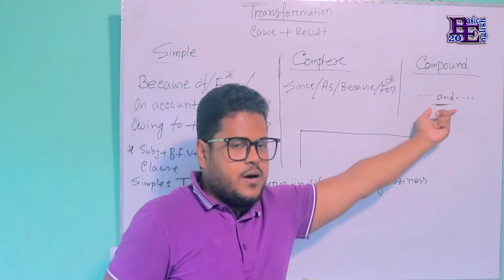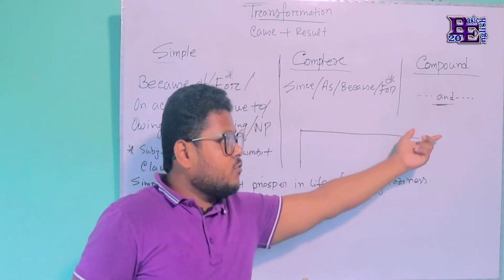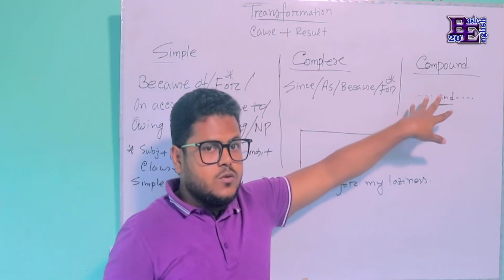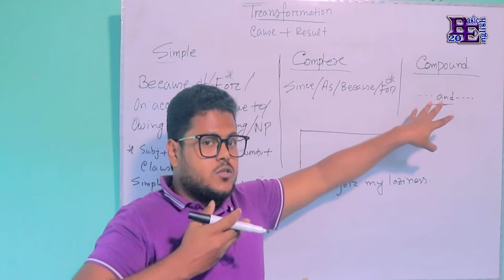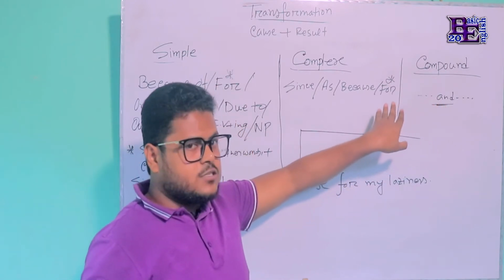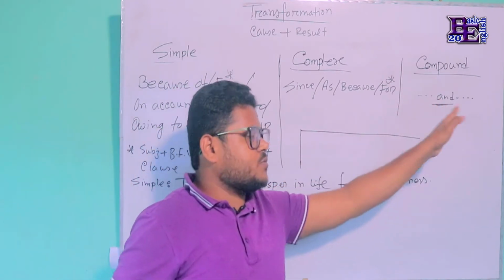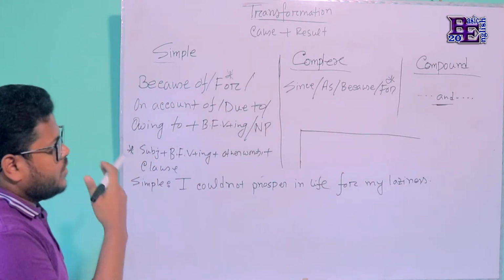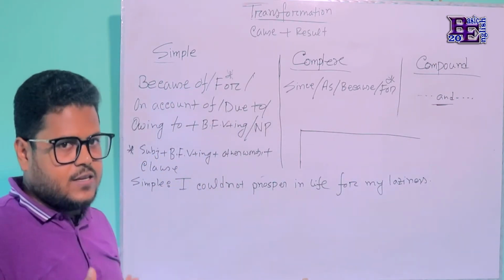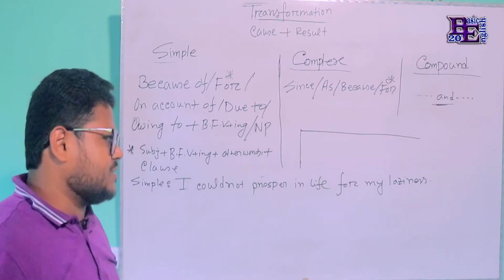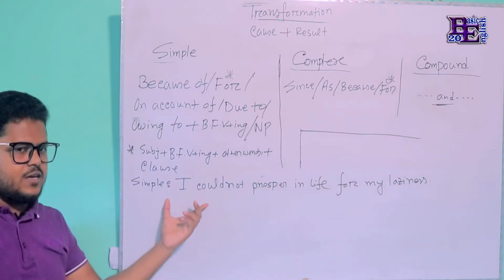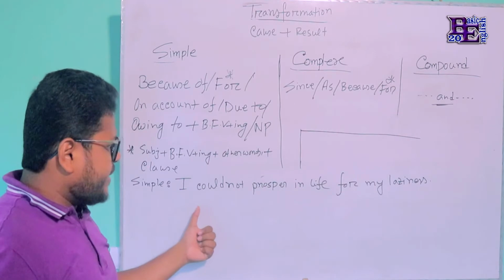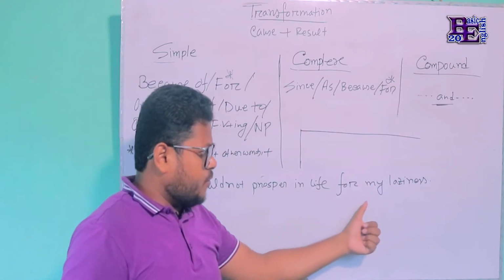And in a compound sentence we use and. In a compound sentence we have to use the clause of cause before and, and the clause of result after and. So let's see how we should use them in the sentence when transforming this type of sentences. The first sentence I've written here is: I could not prosper in life for my laziness.